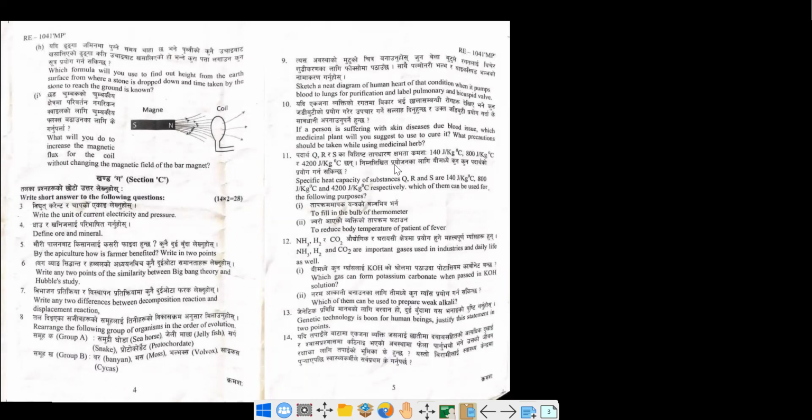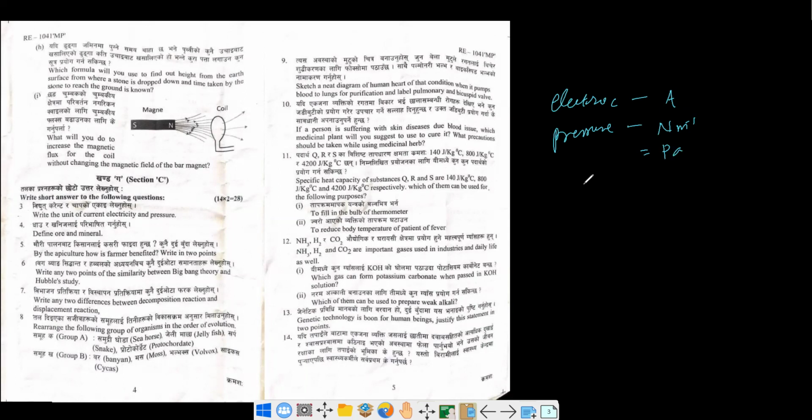So let us begin the section C from question number 3. विद्युत current र चापको एकाइ लेख्न. This is quite simple questions for you. So the electric current, okay? Electric current is measured in terms of ampere and denoted by A, and the unit of pressure. Pressure is sometimes we say Newton per meter, or sometimes we may say Pascal. Okay, so let us move on to question number 4.